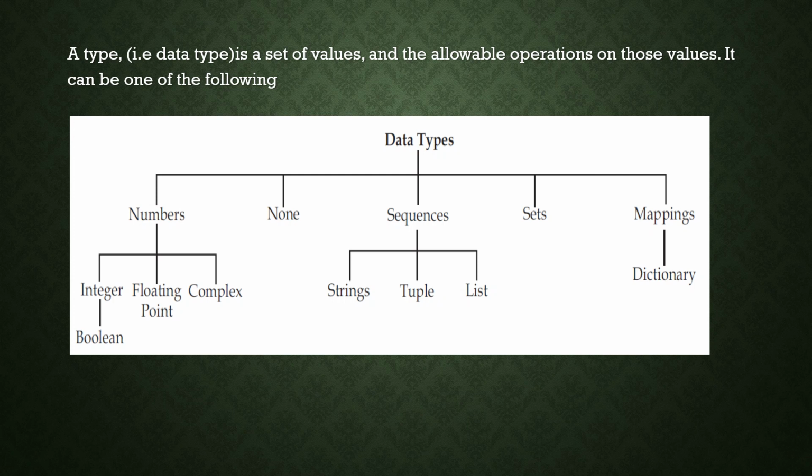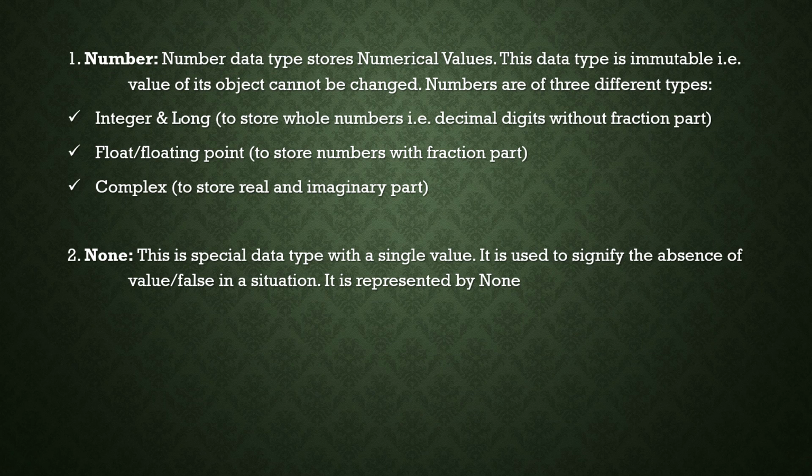Okay, we'll move on to the next thing, numbers. The number data type stores numeric values. This data type is immutable. Immutable means we can't change the value. Numbers are of different types: integer and long. That means it uses only whole numbers, without a fractional part. Integer and long are almost the same. The thing is, long is used to store big numbers.